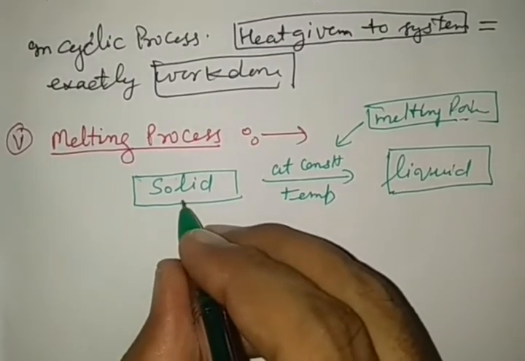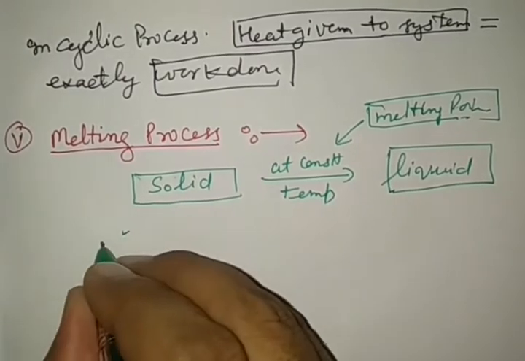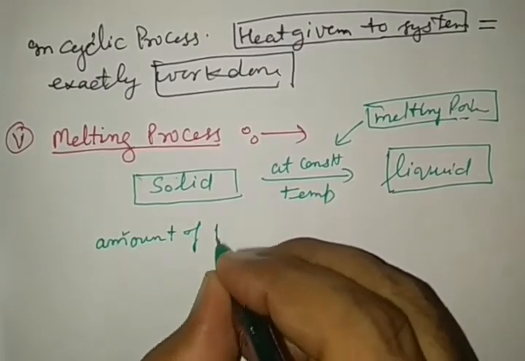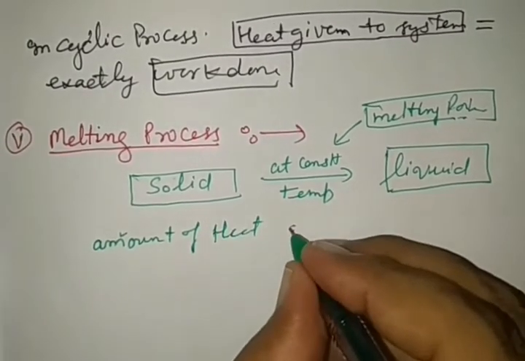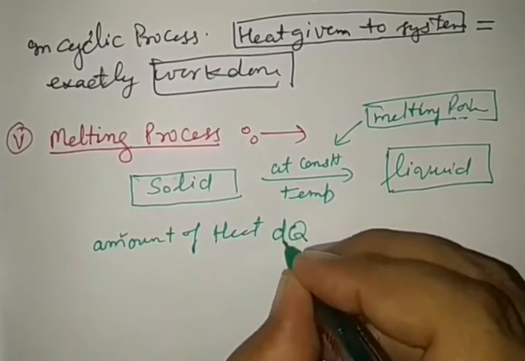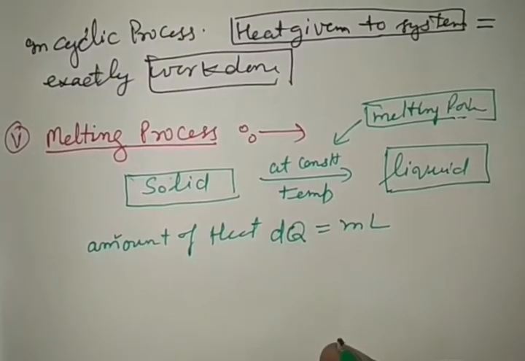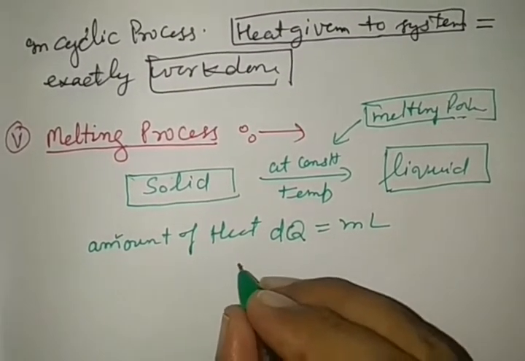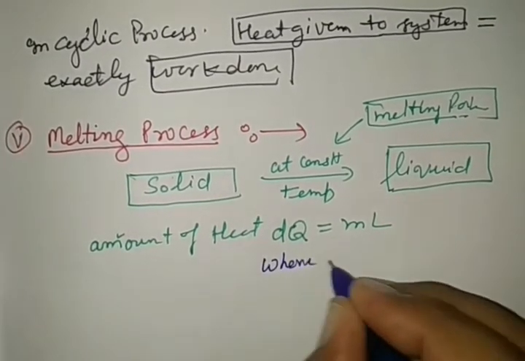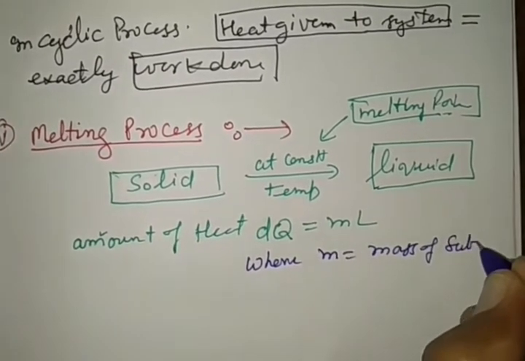So when solid is converted into liquid at a constant temperature, the amount of heat given to a system, this is Q, dq you may write, dq is equal to m into L, where m is equal to mass of substance.